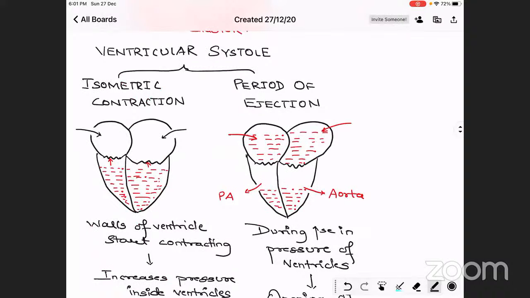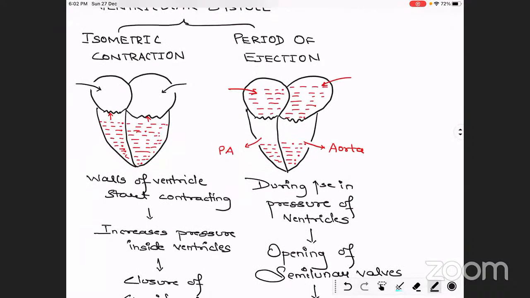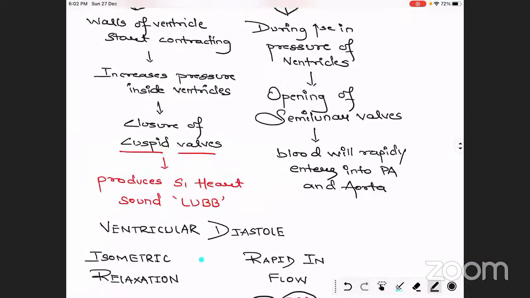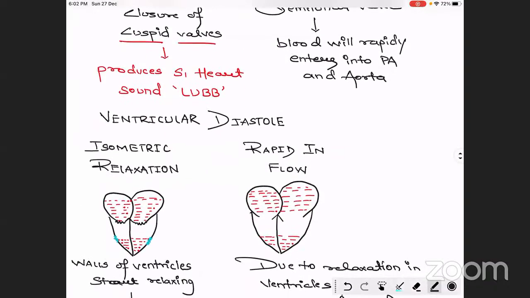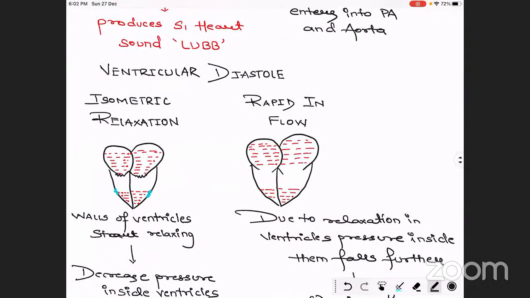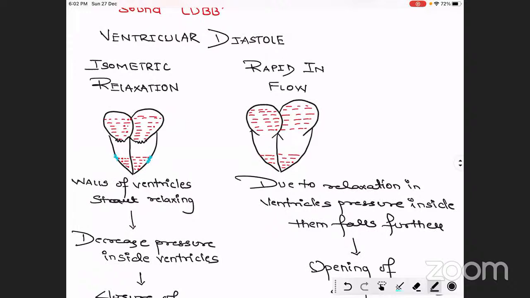In ventricular systole, isometric contraction takes place, and due to the contraction the pressure increases. Closure of the atrioventricular valves and the opening of the semilunar valves take place. As the opening takes place, blood flows into the pulmonary artery and the aorta, and after that the relaxation of the ventricles starts. Due to the relaxation, the semilunar valves close and the AV valves open.